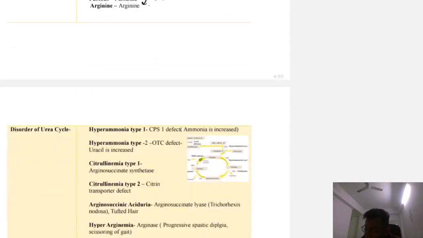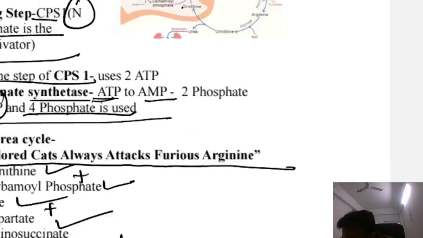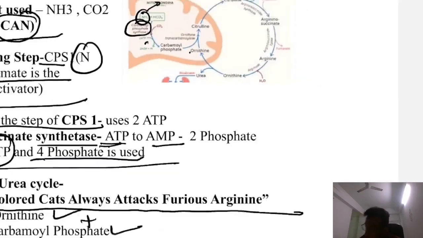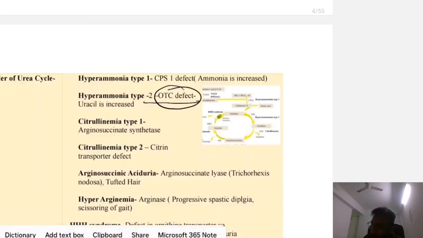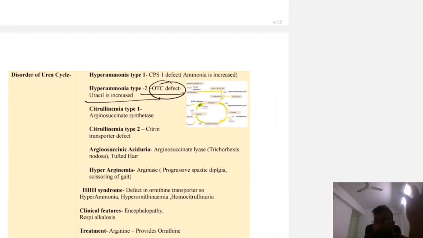So that's why it is hyperammonemia. Now hyperammonemia type 2, an OTC defect. OTC is ornithine transcarbamylase. It is also used in pyrimidine metabolism, so uracil is increased. When we study pyrimidine metabolism, if OTC is defective, then there is hyperammonemia type 2. We will learn in pyrimidine metabolism. Next is citrullinemia type 1.